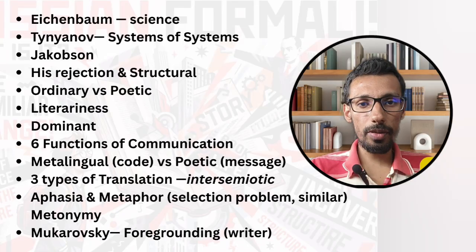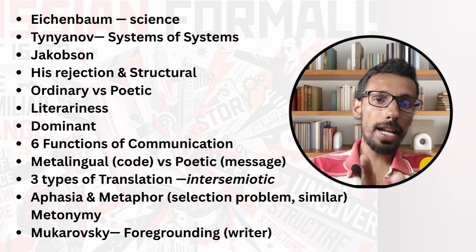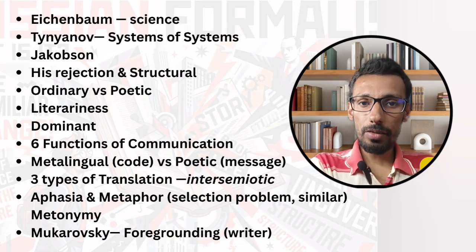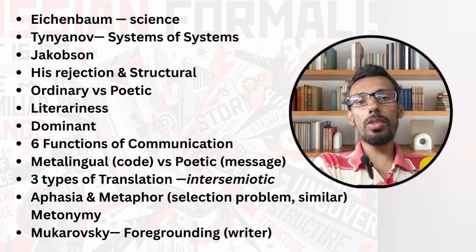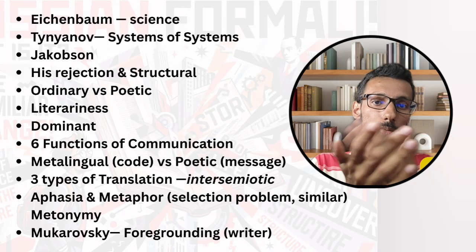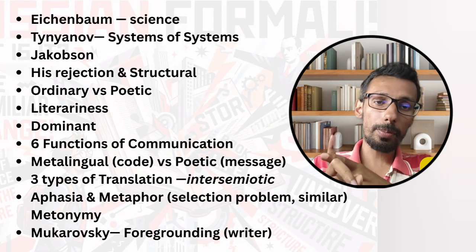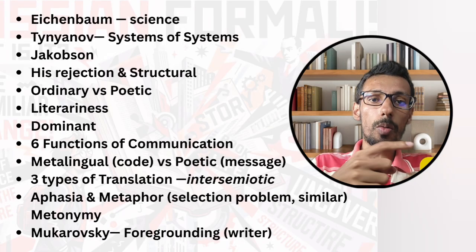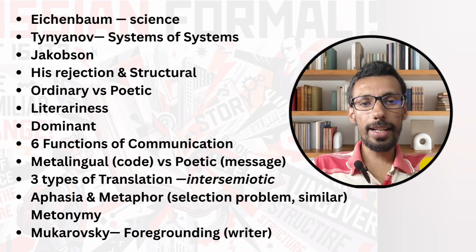When he provided the example of aphasia, this thought came into existence that language can be structured in two ways. One is metaphor, second is metonymy. Metaphor predominantly is about the selection problem, which is similarities. Like, I cannot create the similarities in the first place. I'm saying chop, chop, chop. And when it comes to metonymy, they cannot create the combination in the first place, which is syntagmatic. Paradigmatic equals selection, and syntagmatic equals combination. A normal person can select and can combine.